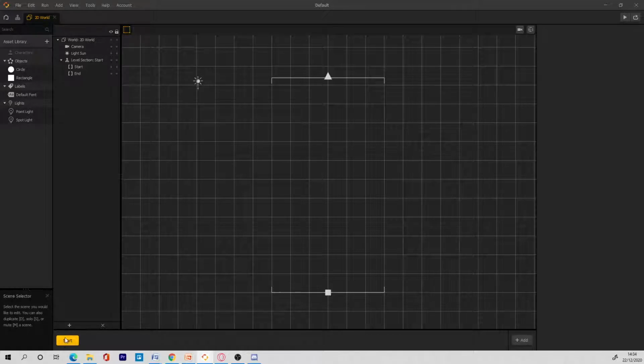So this is the start scene. This is the scene that shows when the player starts the game.